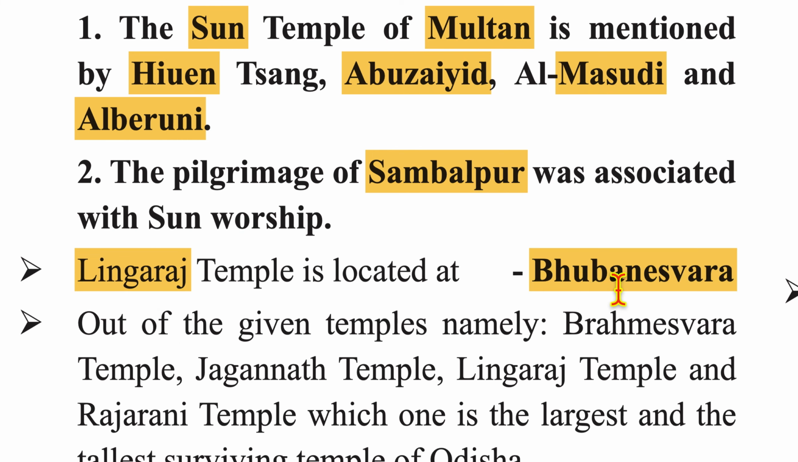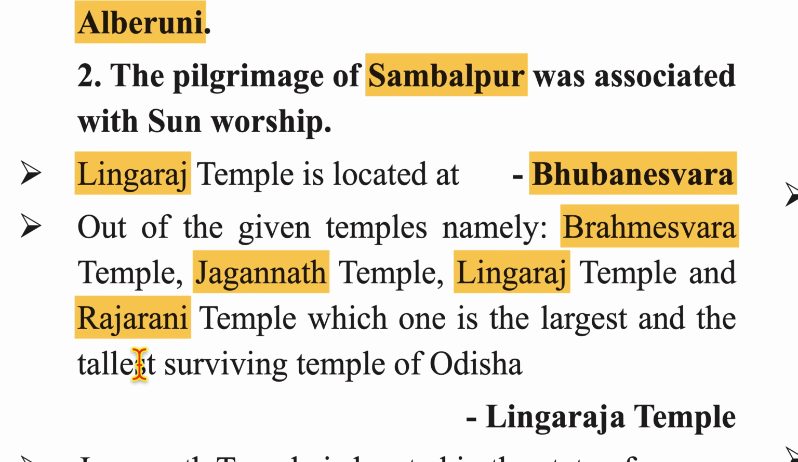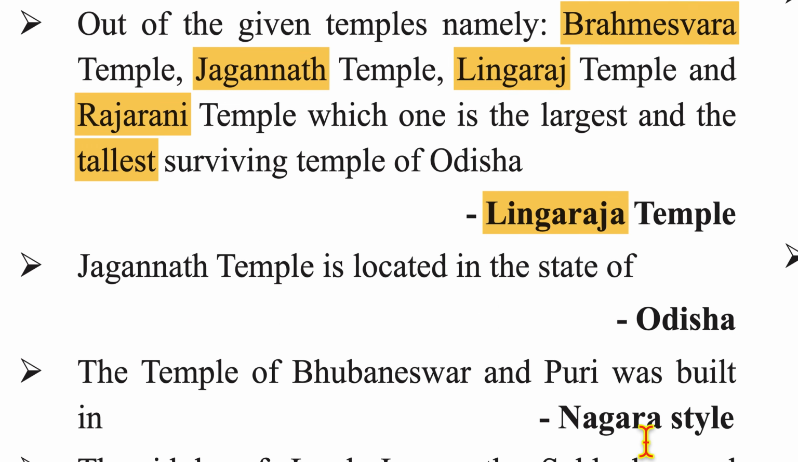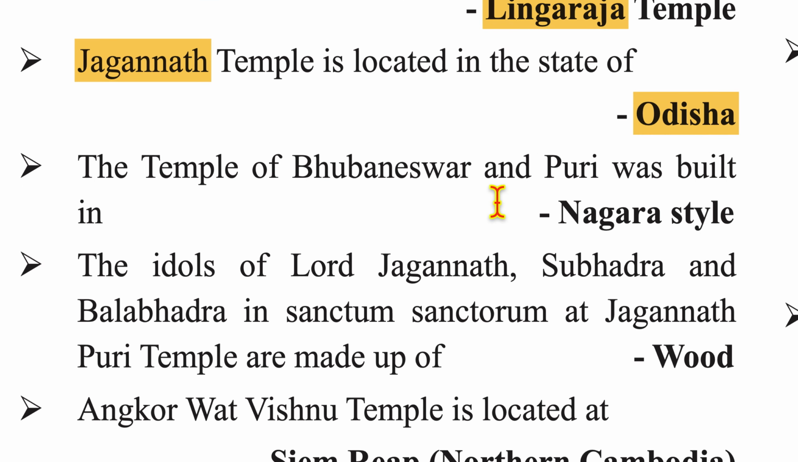Lingaraj Temple is located at Bhubaneswar. Out of the given temples, namely Brahmeshwar Temple, Jagannath Temple, Lingaraj Temple, and Raja Rani Temple, which one is the largest and the tallest surviving temple of Odisha? Answer is Lingaraj Temple. Jagannath Temple is located in the state of Odisha. The temples of Bhubaneswar and Puri were built in Nagara style.